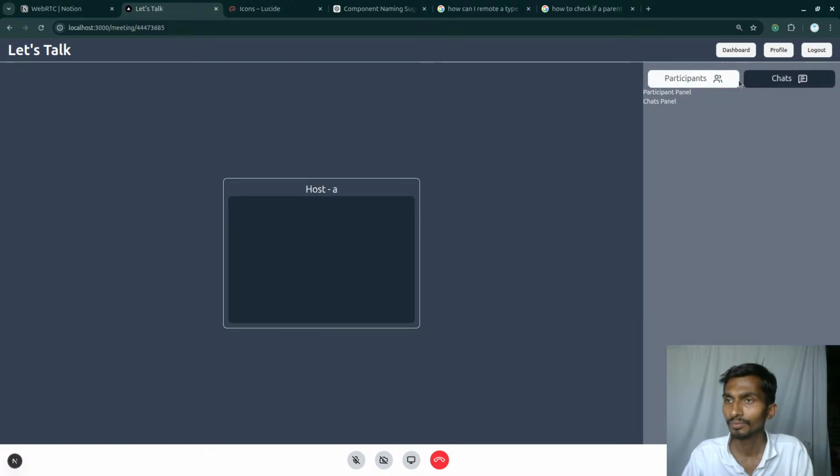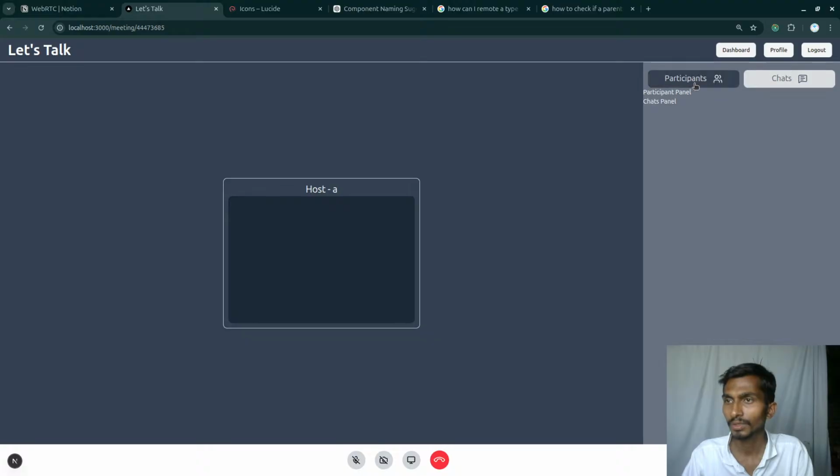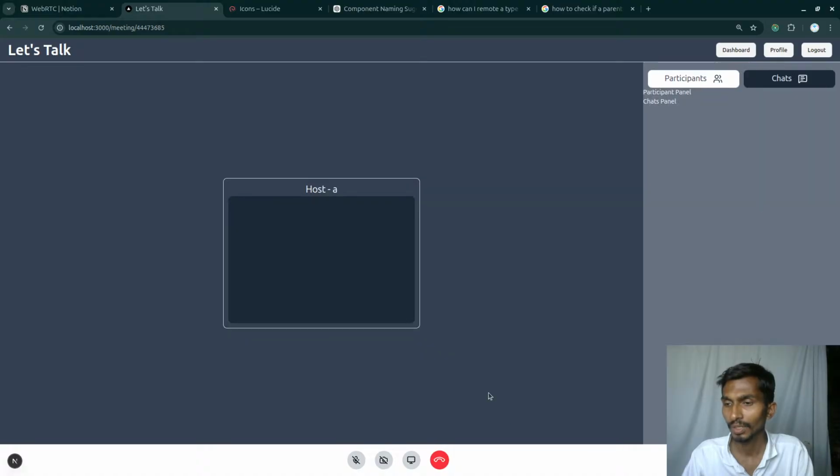Visible, clicked outside, not visible. Clicked on the chats, the selected participants and all. Even if it doesn't matter where I click, it will be here, but as soon as I click outside, it is gone. That's great. Click participants, that is still selected. That's crazy.